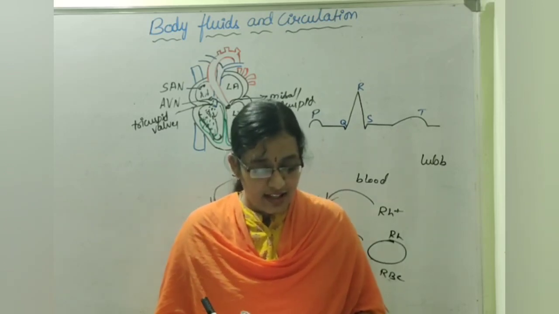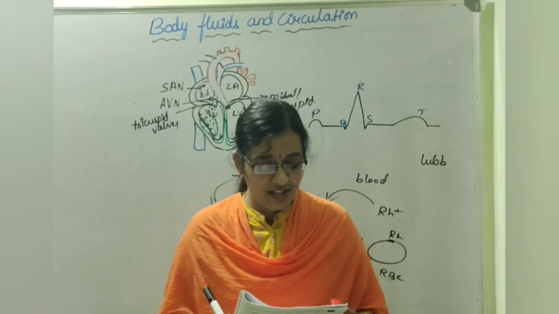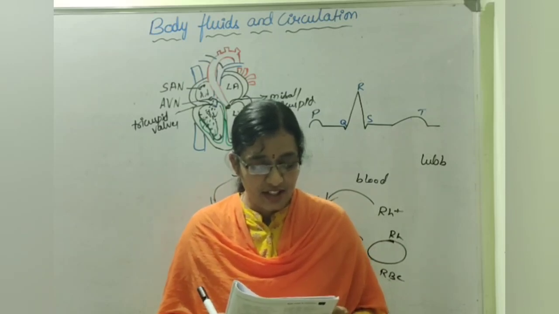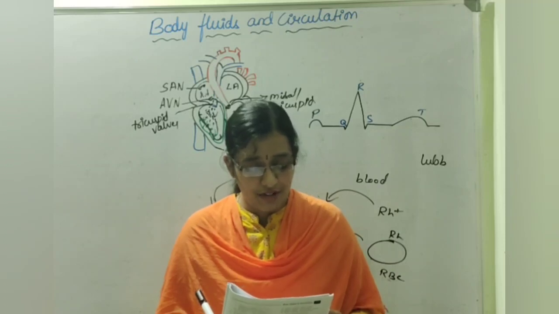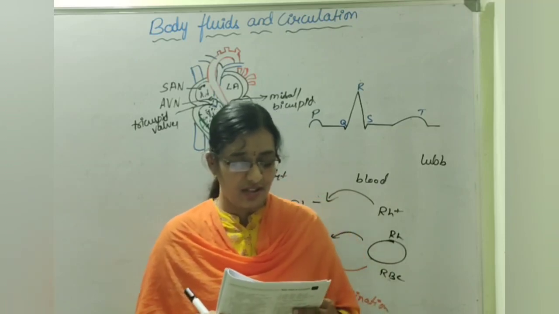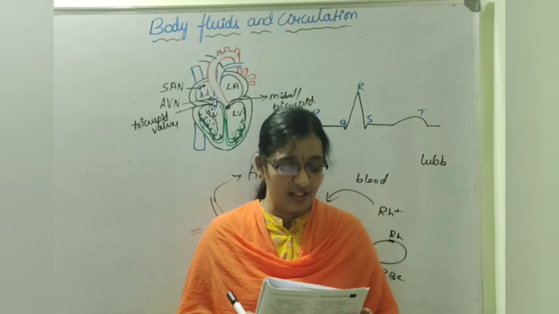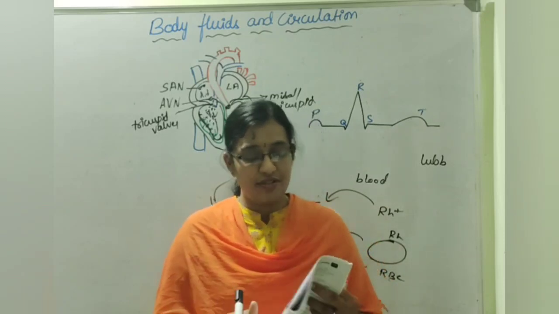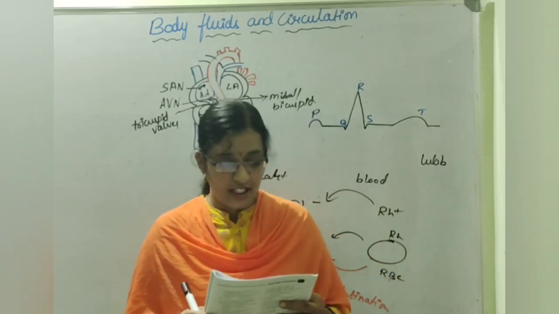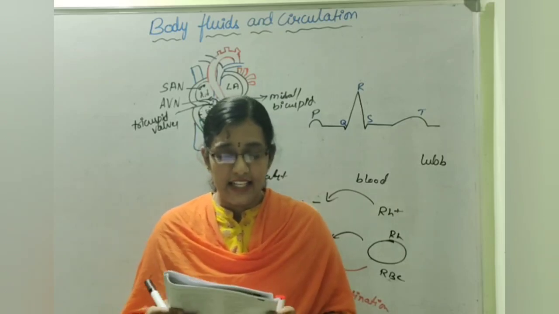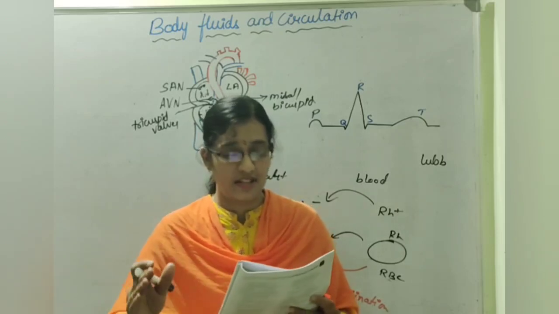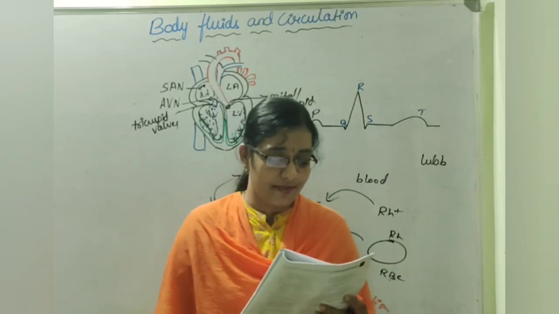Next, the circulation which provides nutrients and essential substances to the tissues and takes other harmful substances away for elimination is.